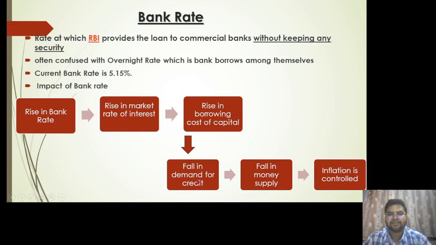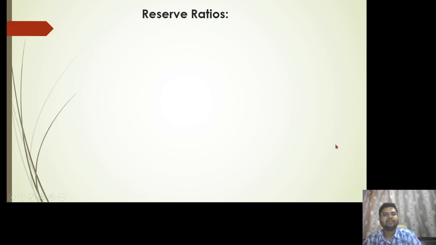When there is a fall in the money supply, the prices of services and goods will ultimately start falling, because banks are not able to lend more money to the consumer. So consumers will start to spend less. If they spend less, the demand will be less, as a result of which inflation will be easily controlled. In a similar way, the reserve ratios work.